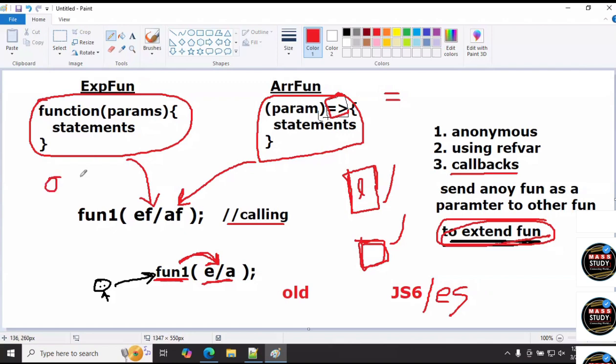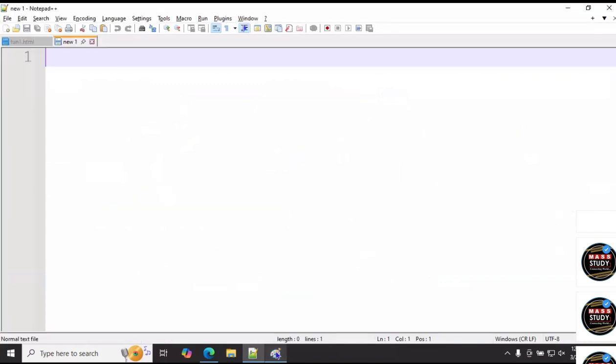This is old, this is new. But now see, I'm demonstrating here how to define the expression function. The program I'll show separately. The explanation I gave at a time because both have the same purpose. There could be internal differences, but the examples I'll demonstrate separately.